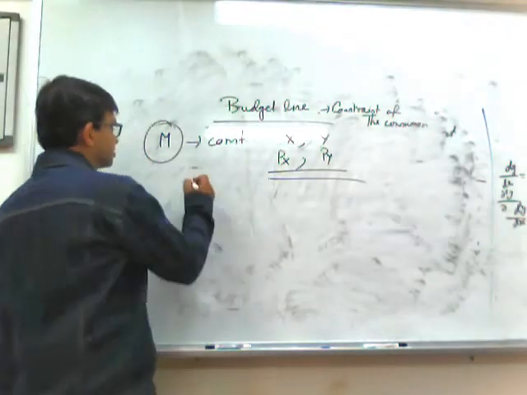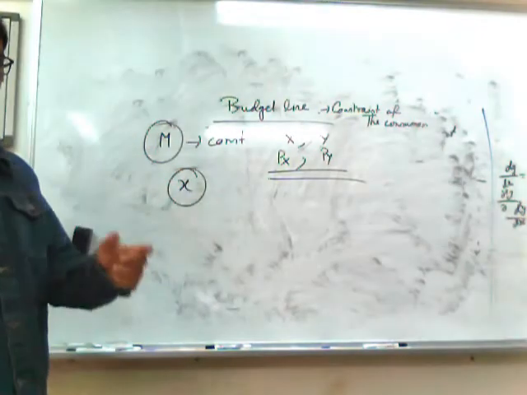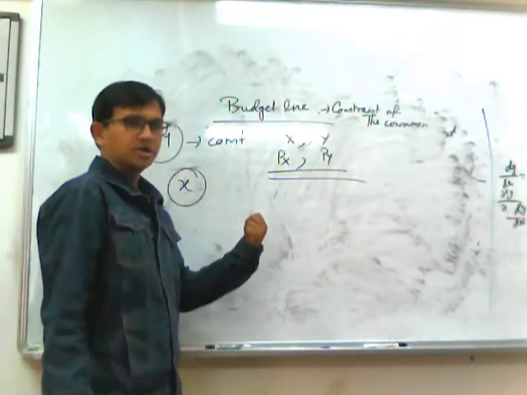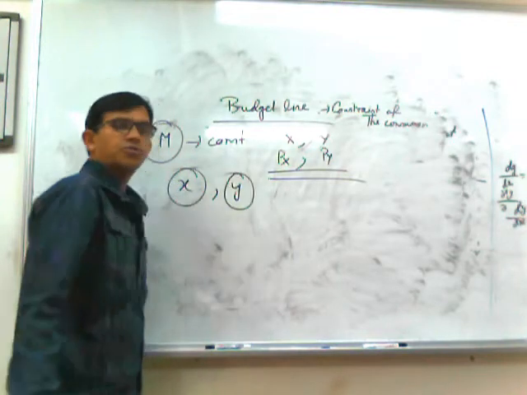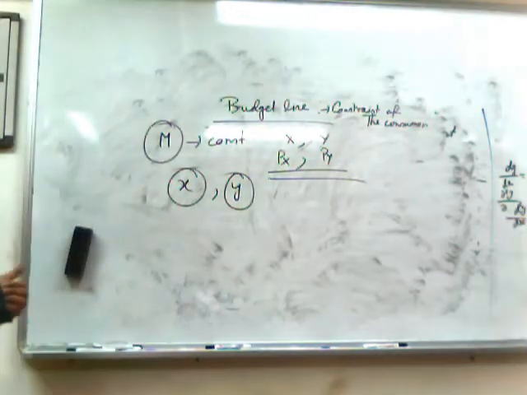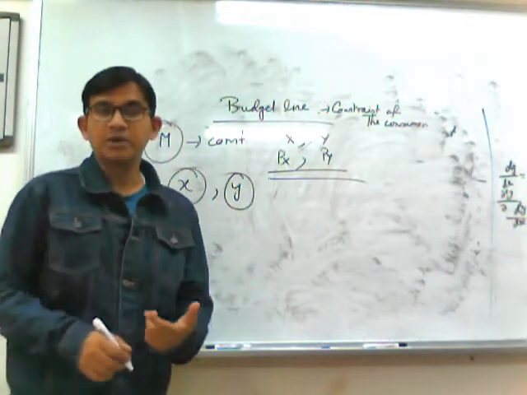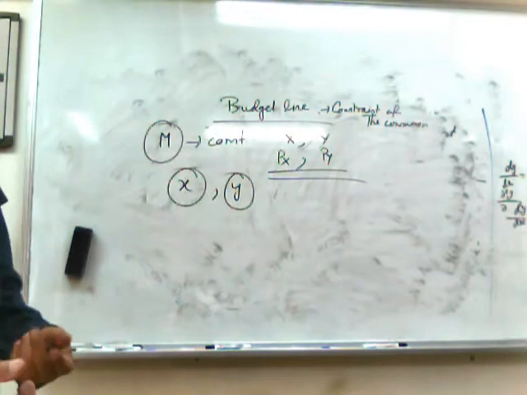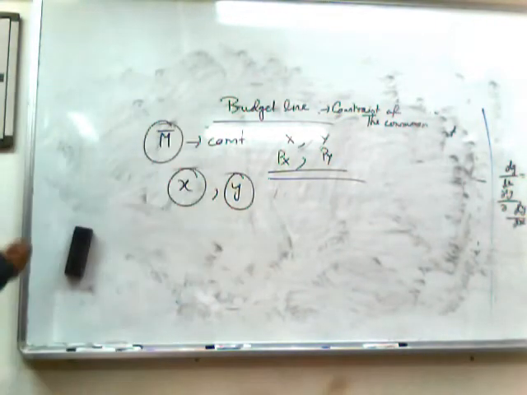So if we consider that the consumer can purchase small x units of X, whatever may be the value, we don't know right now. So small x is the quantity of X consumed and small y is the quantity of Y consumed, and the consumer spends his entire income on two commodities. This will be represented by an equation which we call the budget equation, or the budget constraint of the consumer. Let us denote income by M bar. M bar means constant money.